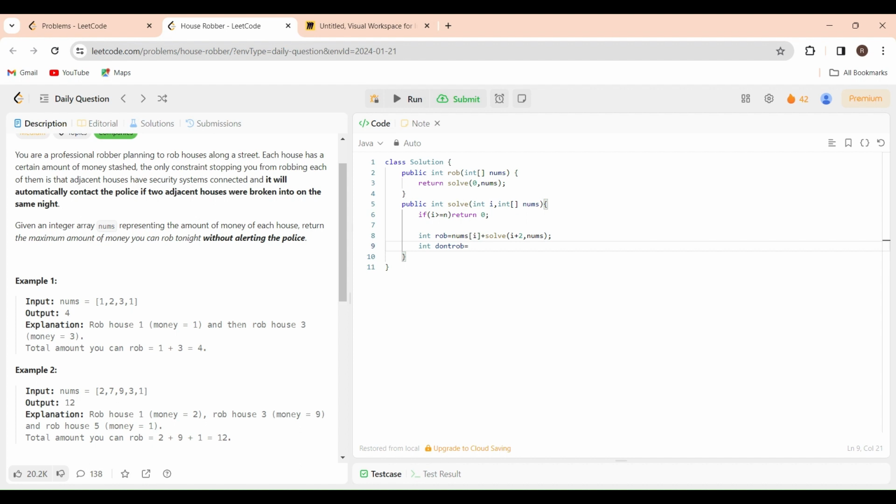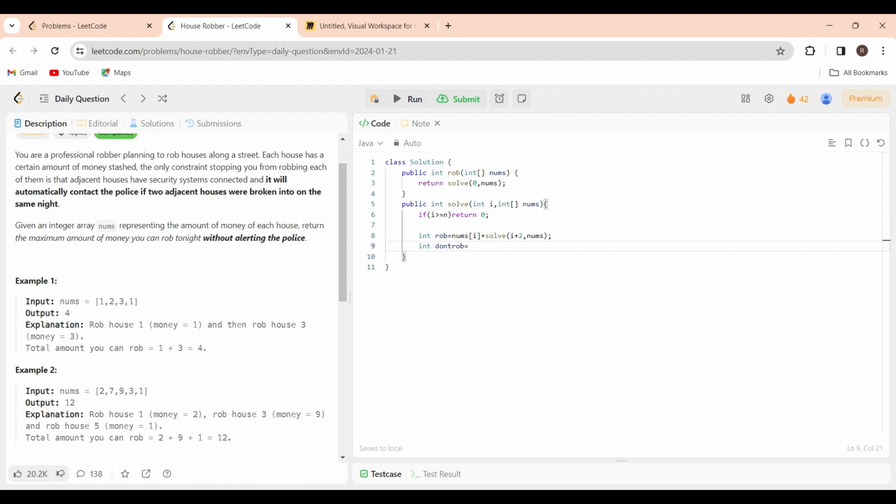So I should not include that rob, right? So can I move to the next house? Yes, I can move because I didn't rob this house. So it is no. Okay, I can move safely here. Yes, I didn't rob the initial house, so I can move to the next house.